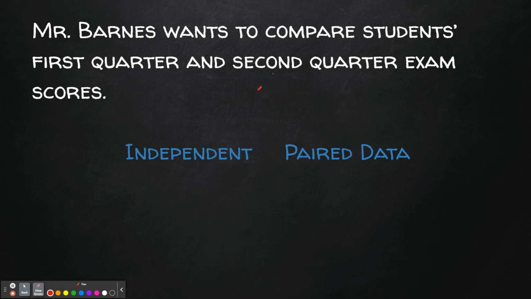Mr. Barnes wants to compare students' first quarter and second quarter exam scores. Well, since it's the same students who took the first and second quarter test, it would not be independent samples, so we would pair the data and look at the differences in their scores. So this would be a paired procedure.